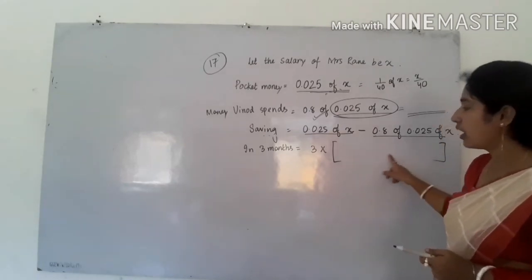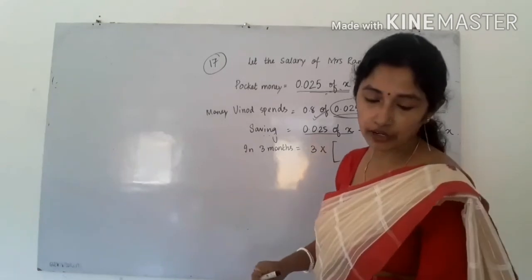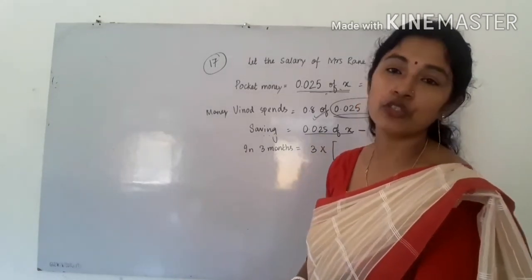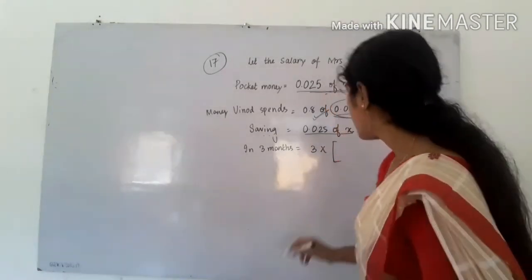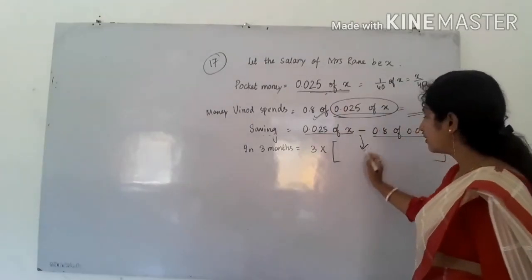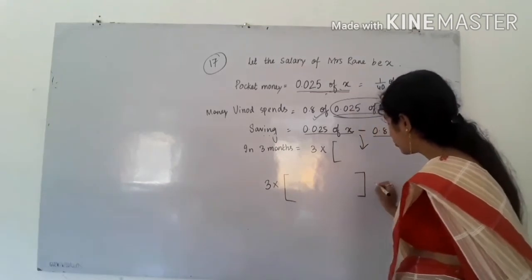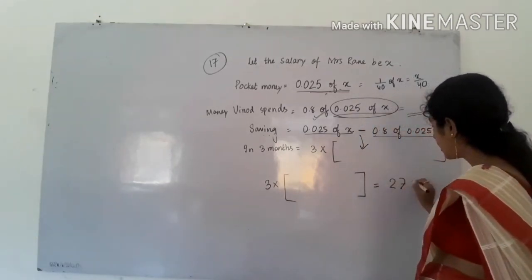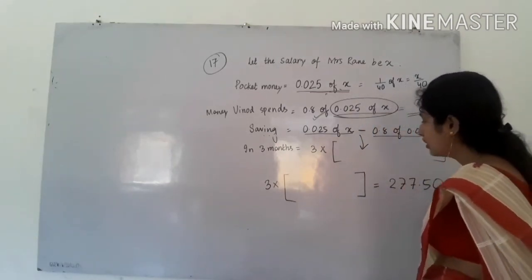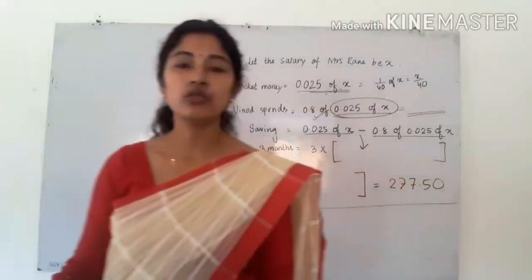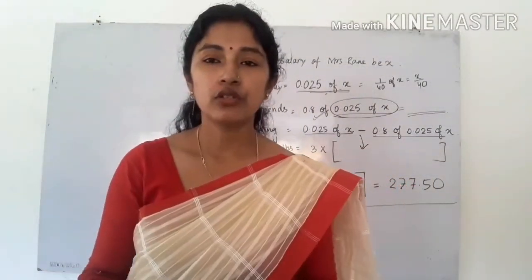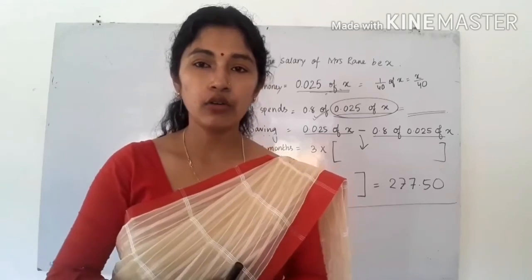And the saving of 3 months is given, 277.50. That means finally by writing this here, 3 multiplied by this number is equal to 277.50. This is your equation. You have to solve this equation. So try to solve it. If you have any doubt, you can ask me.